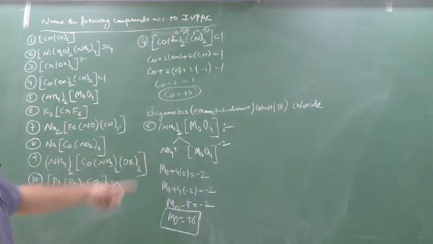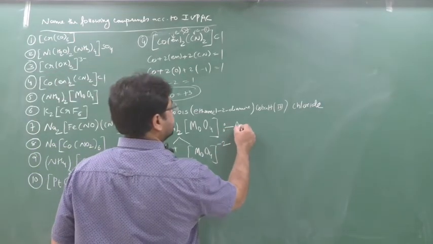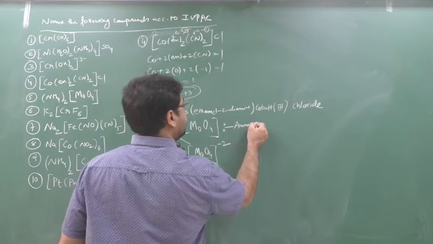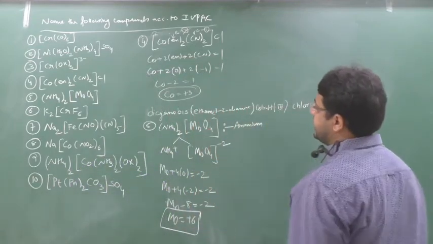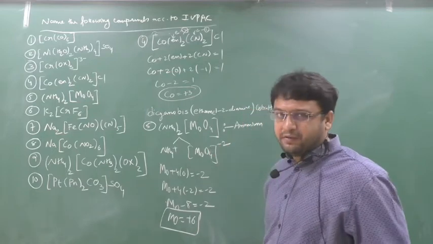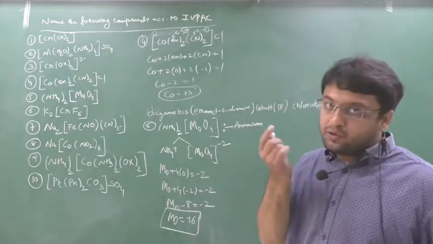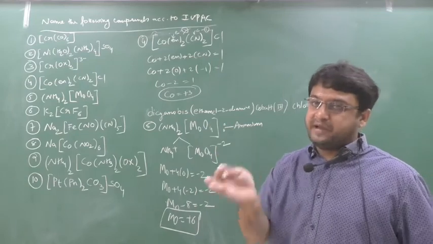See now, first you give the cationic part, that is ammonium, because NH4 is known as ammonium. Give a space. Now first you should mention the ligand. So O is the ligand. Now what is the name of O? I have not given it in my list. Okay, open that list. I told you to leave two, three or half a page.